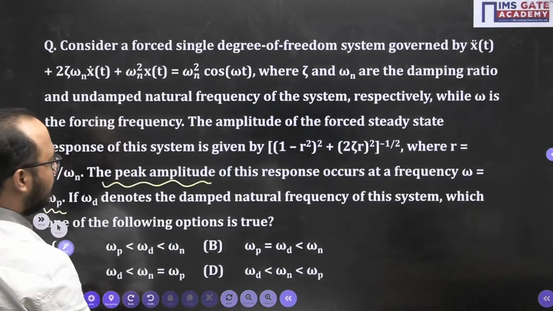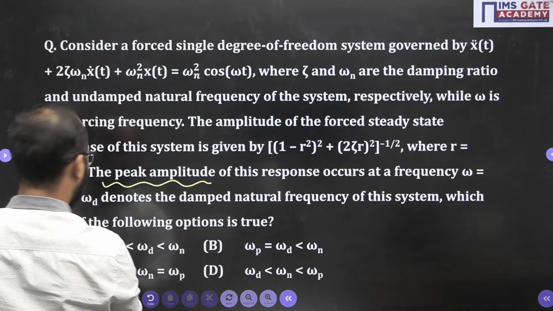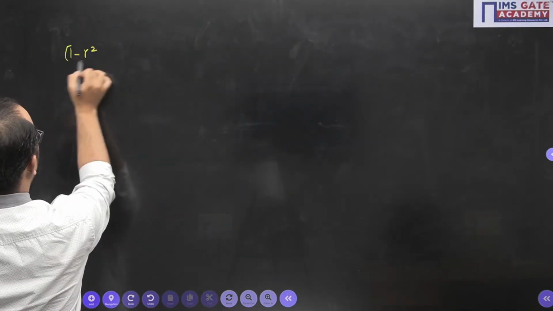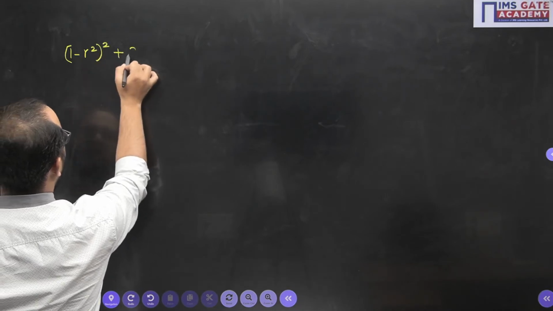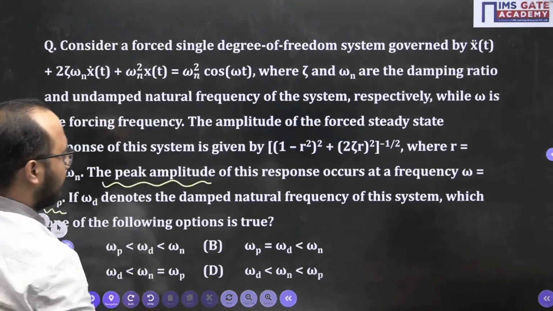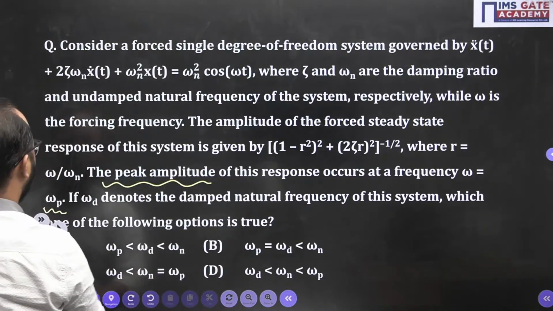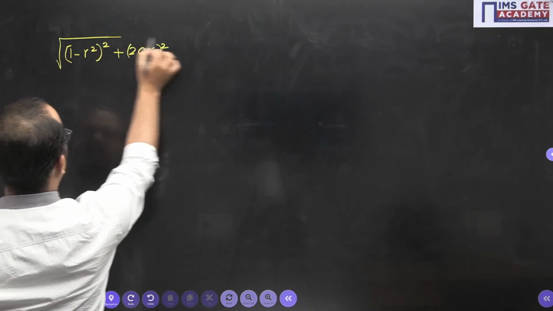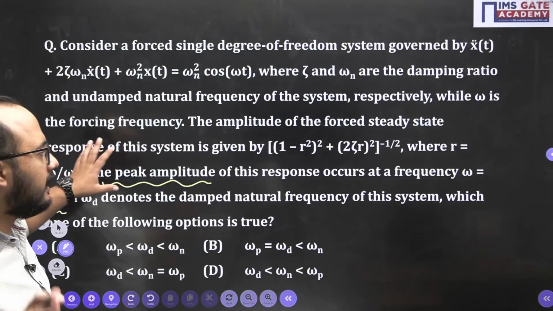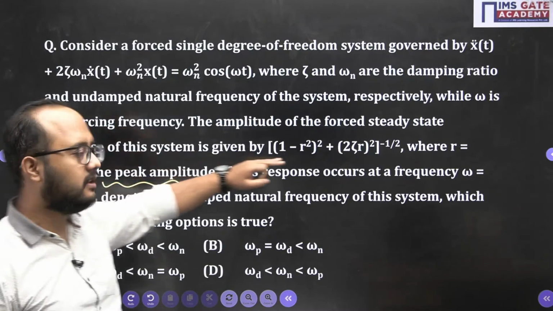Now we'll write the equation first of all, this relation that they have given: 1 minus r square, the whole square, plus 2 psi into r, whole square, all under root. So the amplitude of the steady state system is like this.